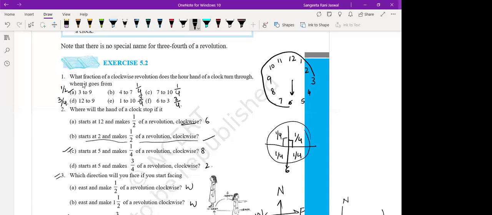That means 6 is here and 3 is here, so it is moving in this direction. That means 1/4 plus 1/4 plus 1/4. So how many 1/4s are there? 3. Yes, that is 3 1/4s, which means 3 by 4 revolution. Yes, 3/4 of the revolution it has taken.